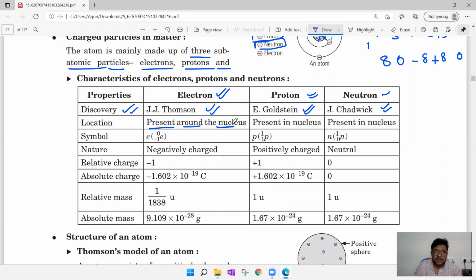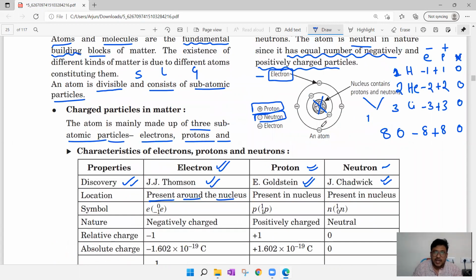And the location where the electron is present: the electron is present around the nucleus. Here you can observe the diagram where electrons are present around the nucleus and revolving around the nucleus like planets revolving around the sun. And protons and neutrons are present in the nucleus. So the middle part of the atom is the nucleus, which contains protons and neutrons, so that only they are known as nucleons.